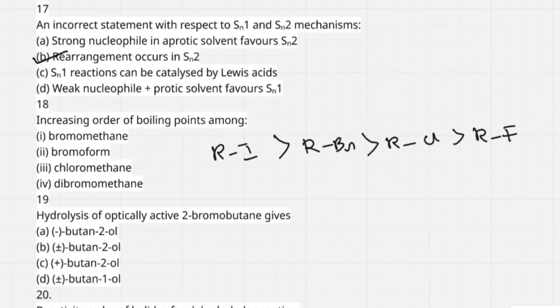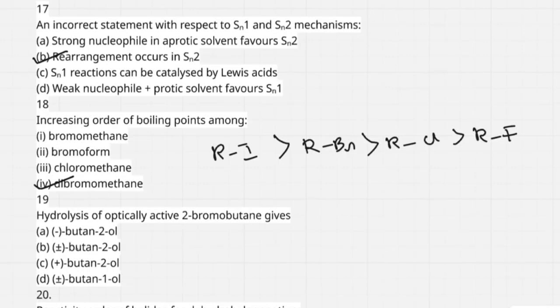If I arrange all these according to this rule, the second compound, bromoform, has less molecular mass. Then after bromoform you have chloromethane. After that I have bromomethane. After that I have dibromomethane, which has higher molecular mass.